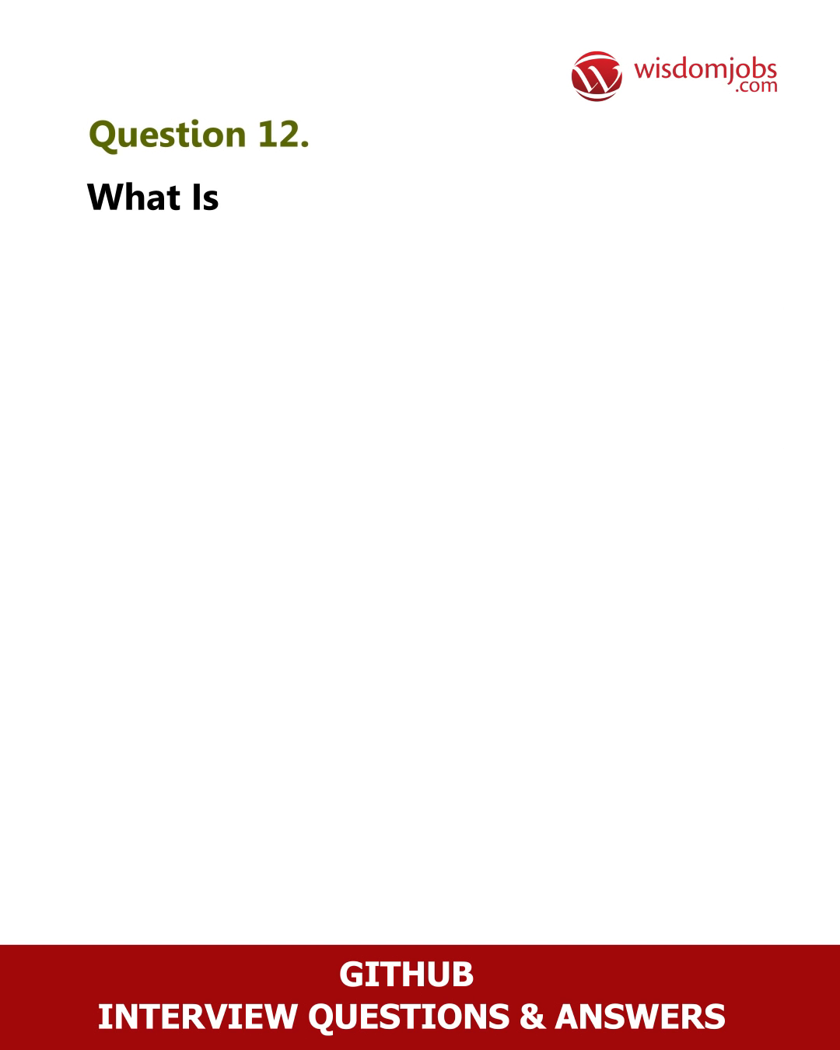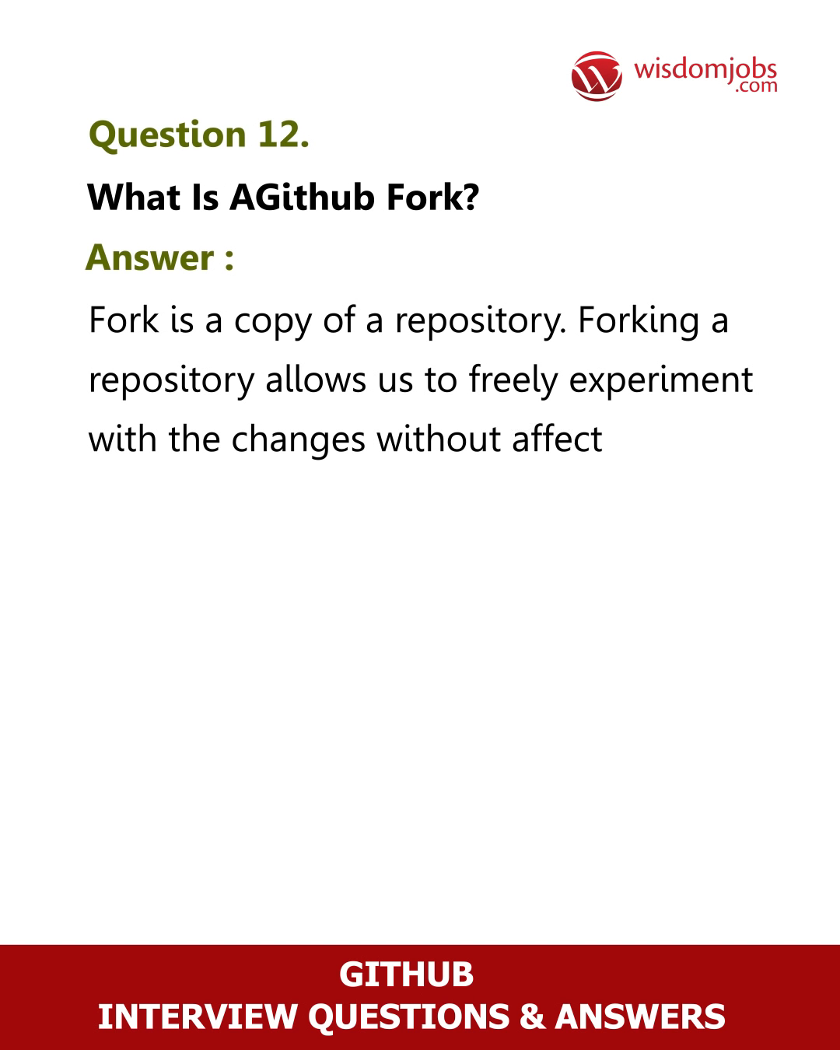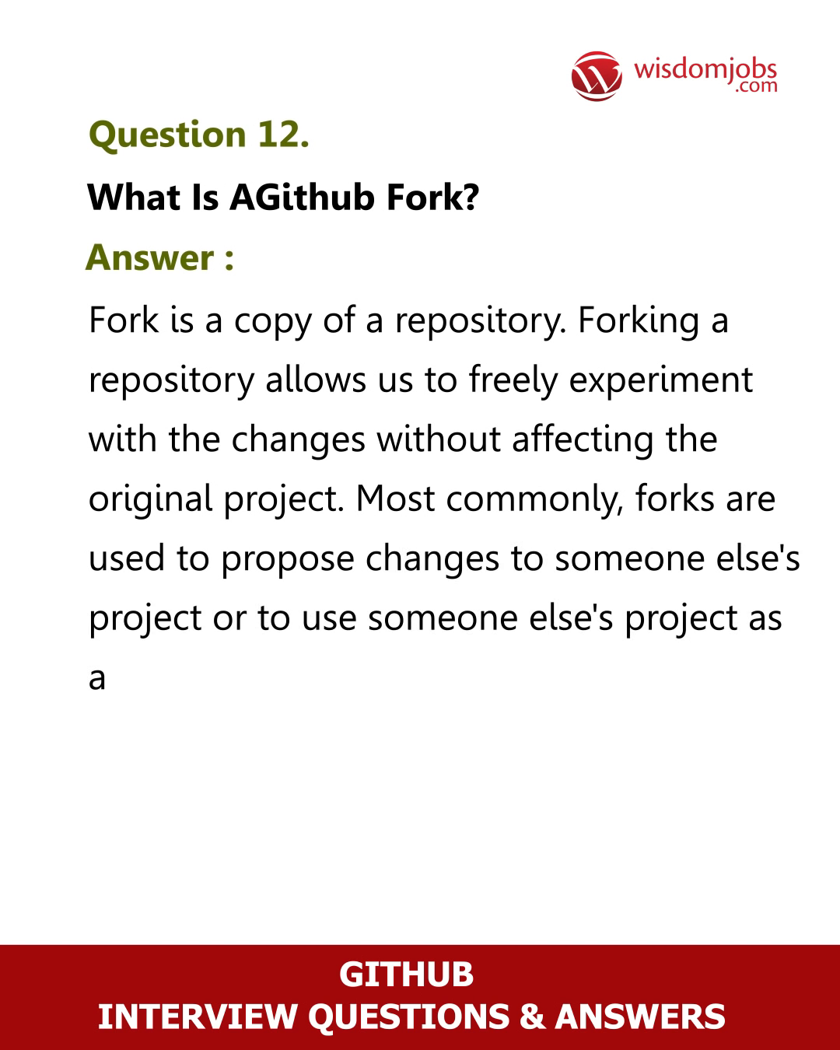Question 12. What is a GitHub fork? Answer. A fork is a copy of a repository. Forking a repository allows us to freely experiment with changes without affecting the original project. Most commonly, forks are used to propose changes to someone else's project or to use someone else's project as a starting point for our own idea.